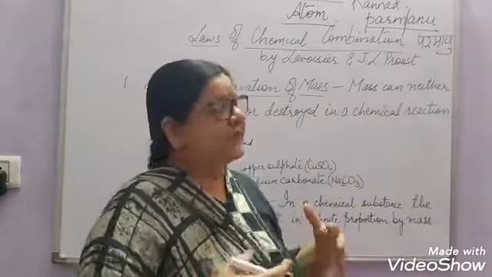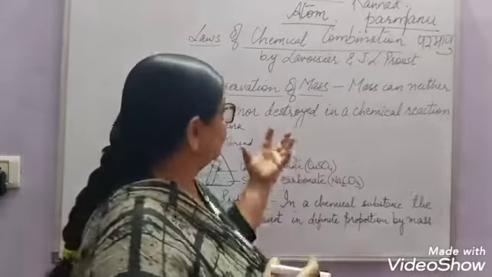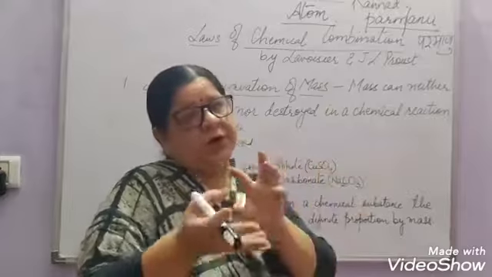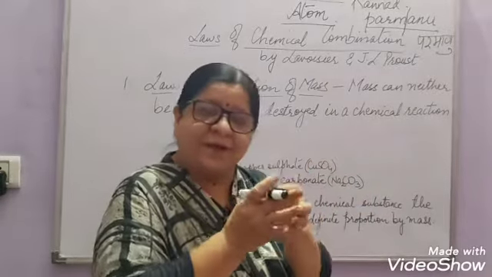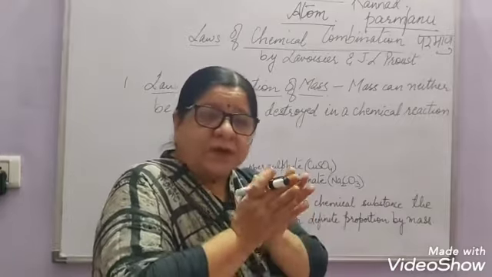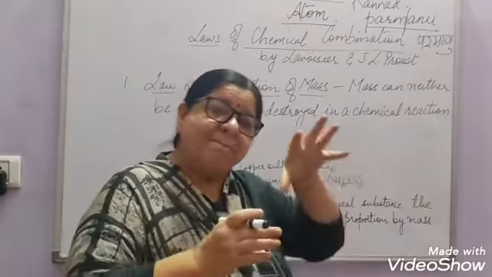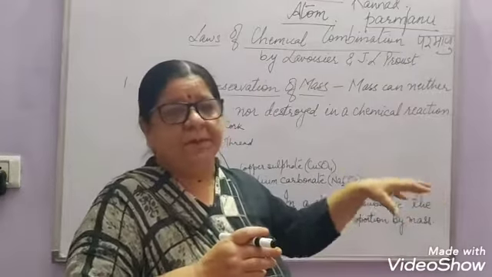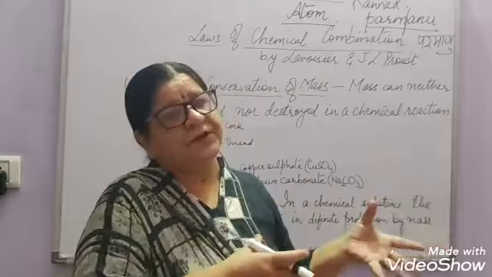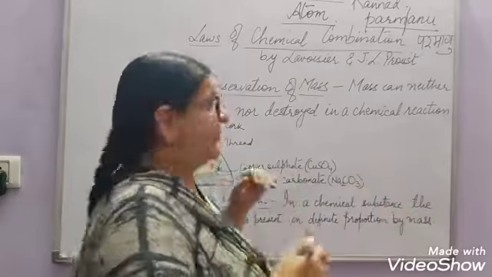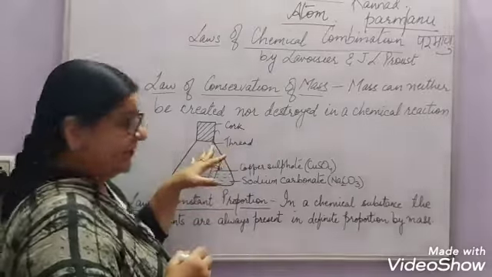Now to prove this, we'll see an experiment also. How to prove that mass remains the same whenever a reaction takes place, that means some things are combining together. According to him, whenever any reaction takes place, the mass remains the same. Whatever is the mass of the reactant will be the mass of the product formed after the reaction. So we prove this law with the help of an experiment.